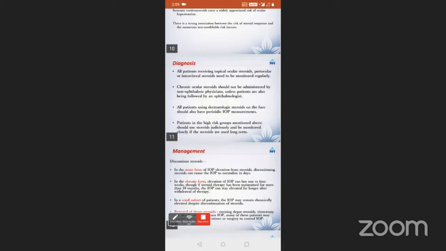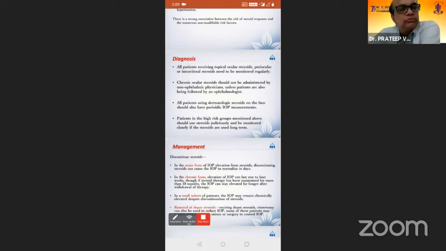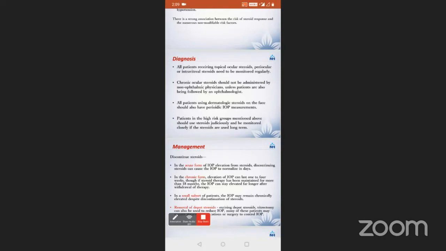Diagnosis: definitely, all patients receiving topical ocular steroids, periocular or intravitreal steroids need to be monitored regularly, as I mentioned earlier. The chronic ocular steroids should not be administered by non-ophthalmic physicians, and this is a very important point which we need to keep in mind, unless the patients are also being followed by an ophthalmologist. All patients using dermatologic steroids on the face should also have periodic intraocular pressure measurements. Patients in the high risk group mentioned above should use steroids judiciously and be monitored closely if the steroids are used long term.